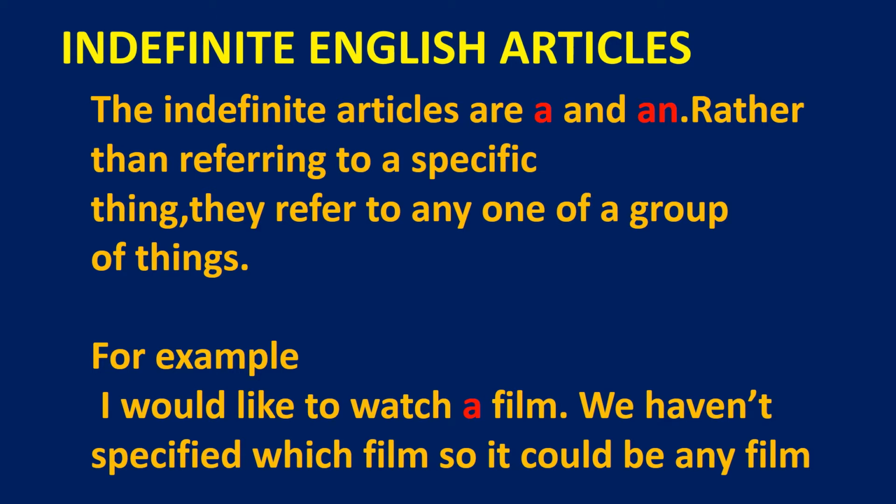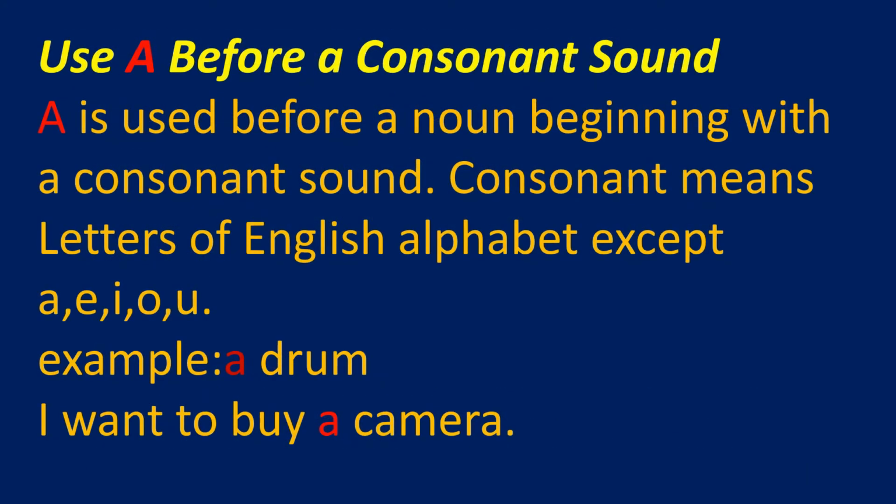So, a simple way to remember: the is a definite article and it refers to a specific thing. A and an are indefinite articles and they refer to a group of things. Now we can learn where to use articles a and the.